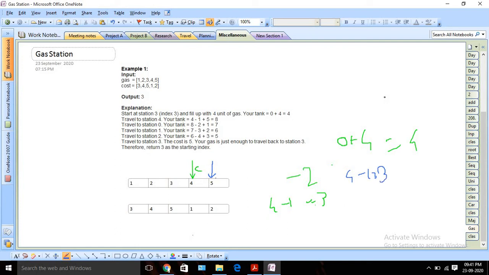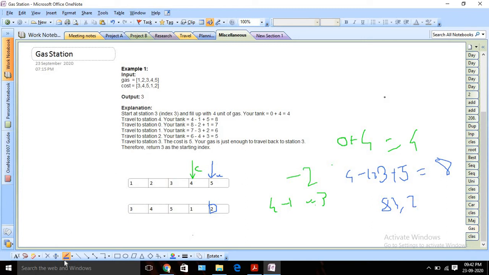Whenever I reach this fourth station, I will get 5 more units of gas that we can add. So in our tank it will obviously be 8: 4 minus 1 is the traveling cost, and 5 is what we gain after reaching the destination. Here I can see that my cost is 2, and 8 is greater than or equal to 2, so that means we can travel.